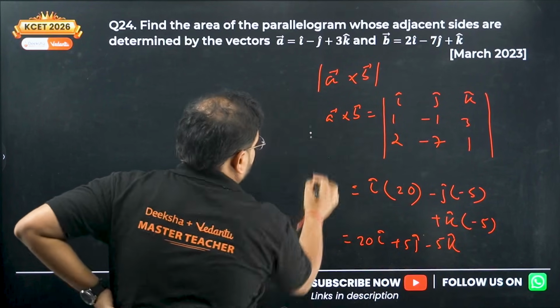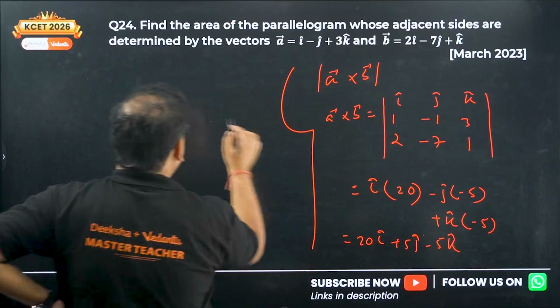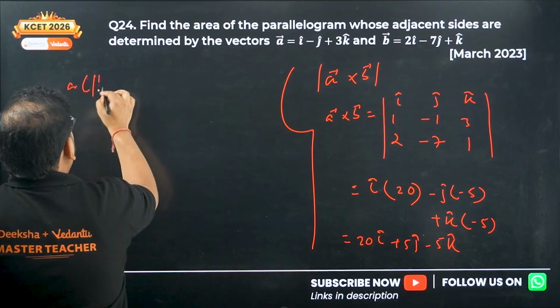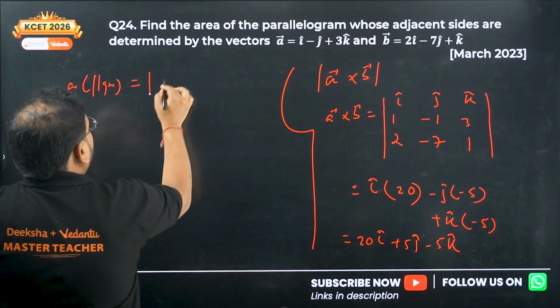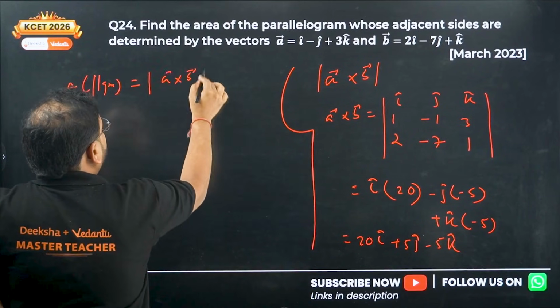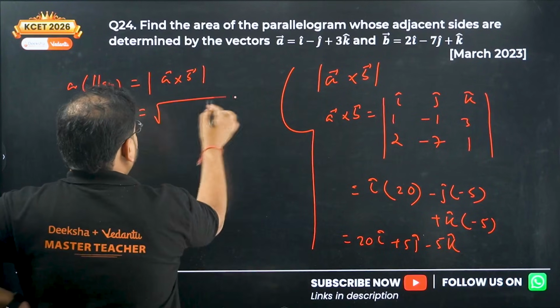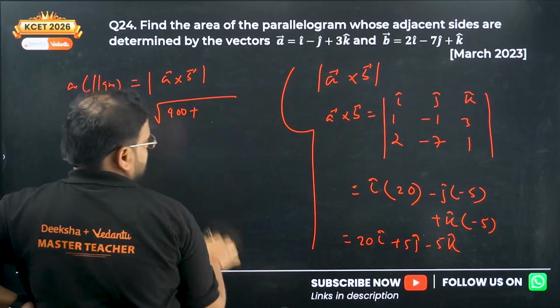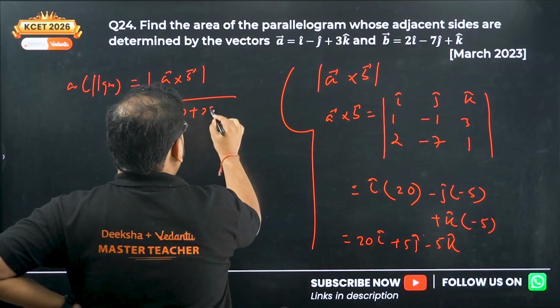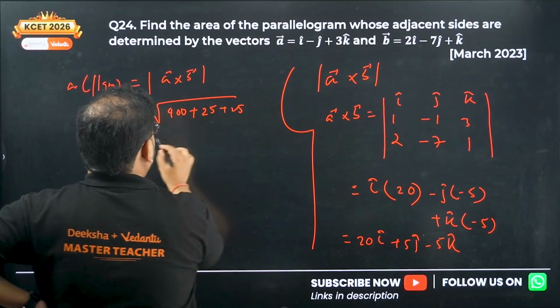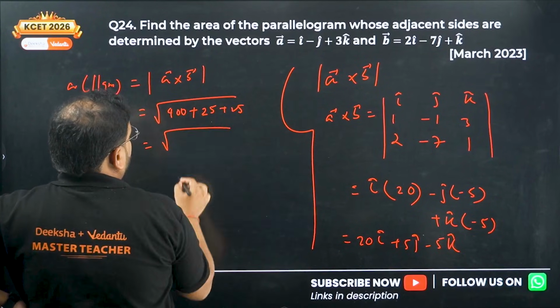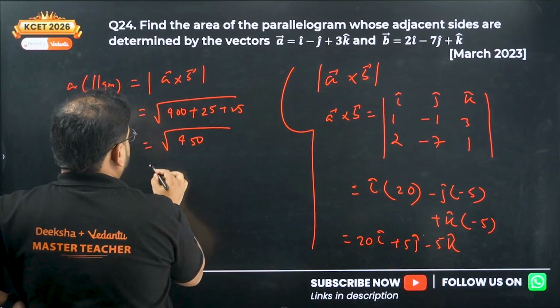The area of the parallelogram is given by the modulus of A cross B. So find this. You take the square of this: 400 plus the square of 5, so 25 plus 25. We get 450.